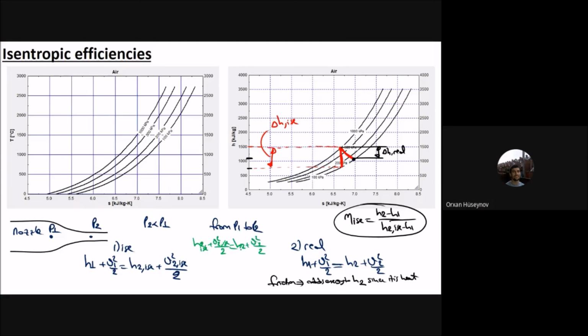And since h2 real one is greater than h2 isentropic one, and since these two sides are equal, it means that v2 should be less than v2 isentropic. That is also very clear, because friction decreases velocity 2, but since there is no friction in the isentropic case, the velocity is high. Here you have high velocity and low enthalpy at outlet. Here you have low velocity and high enthalpy due to friction.